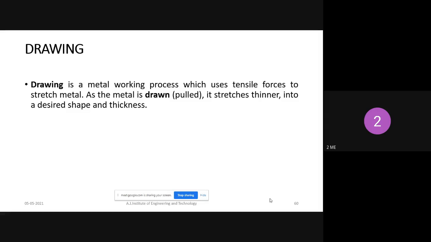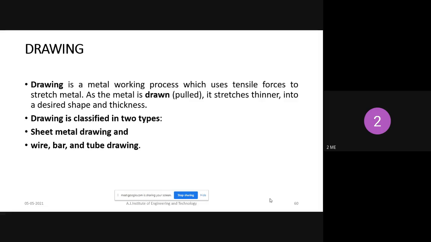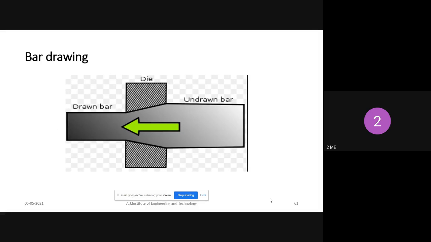Heated metal is passed in between the dies, and through the die opening the metal comes outside. Along with that, we are applying pulling force. Pulling is nothing but tensile force, so the metal is easily deformed, and the required thickness or shape of the metal comes out from the drawing process. So this is the bar drawing process.